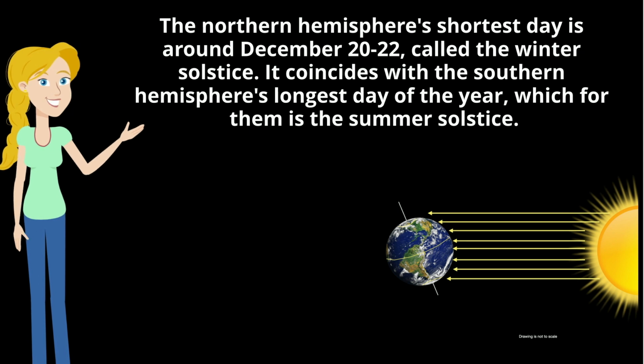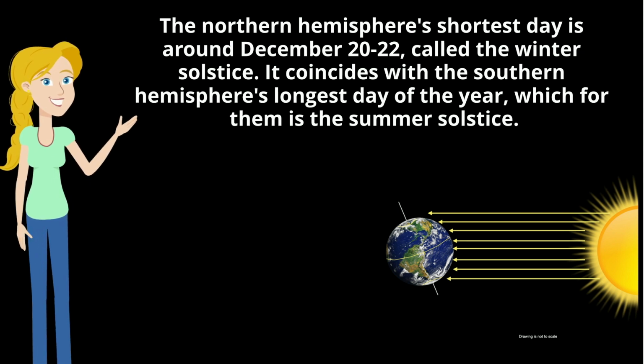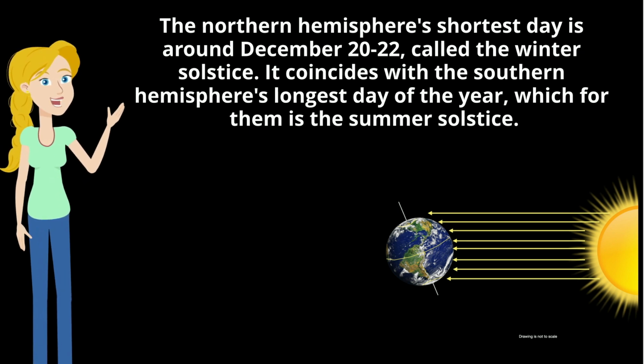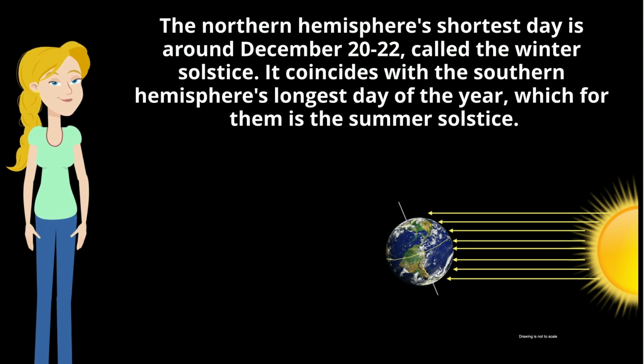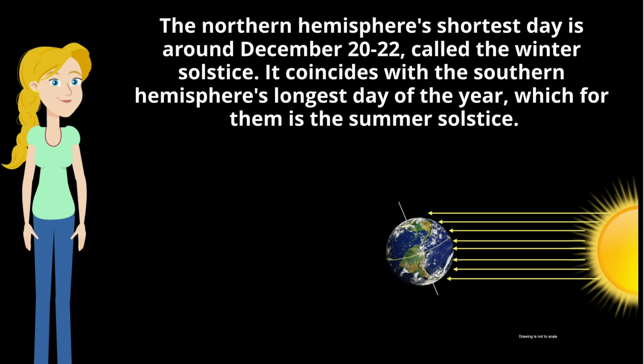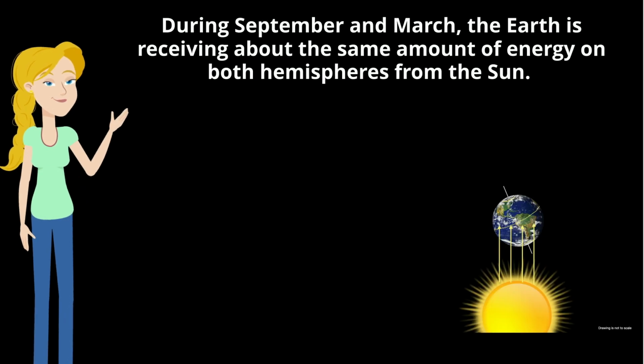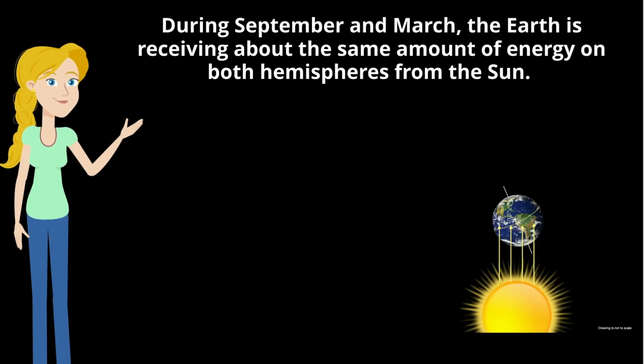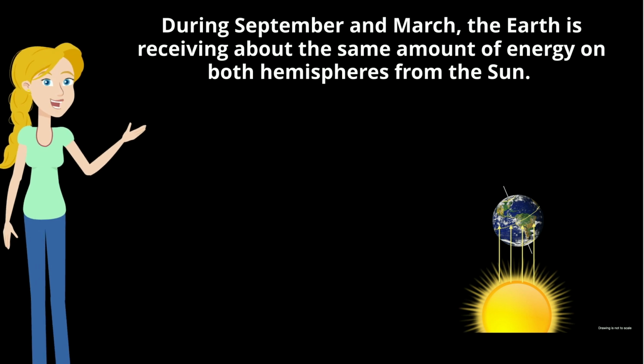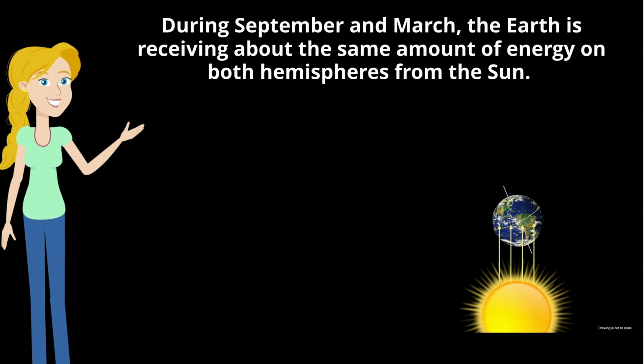The northern hemisphere's shortest day is around December 20th to 22nd, called the winter solstice. It coincides with the southern hemisphere's longest day of the year, which for them is the summer solstice. During September and March, the Earth is receiving about the same amount of energy on both hemispheres from the sun.